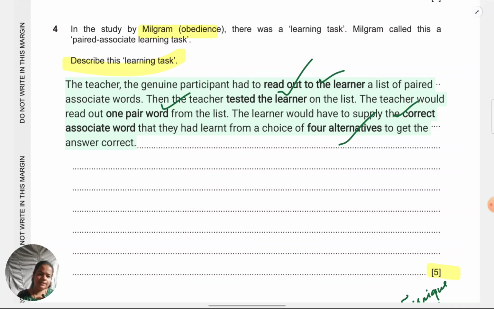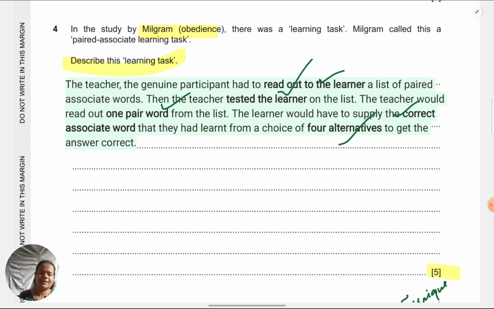When I read my answer, is everything that I've written something to do with the learning task? Yes. Am I talking about something beyond the learning task? For example, the prods or the rigged lottery? No, nothing has to do with anything beyond the learning task. So first of all, I'm well within the frame of what the question is asking for. If I write anything outside the frame, it's not going to get credit. So that's the first thing I need to be sure of.